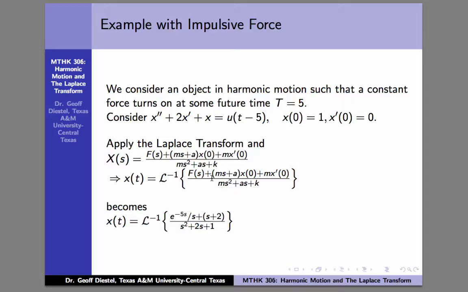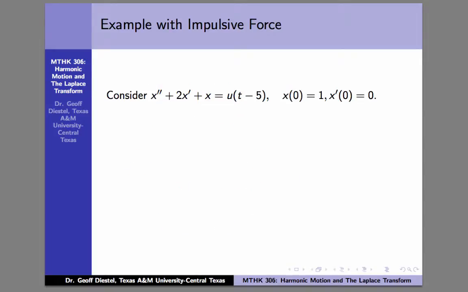So I'm just plugging all those in, and I'm plugging in for capital F of s our f of t in this case. Little f of t is our u of t minus 5, so I'm plugging in e to the minus 5s over s. So that's what we have to do to solve this problem, compute this inverse Laplace transform. So there's our model. We have our solution in terms of an inverse Laplace transform.